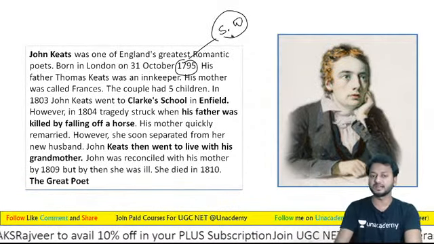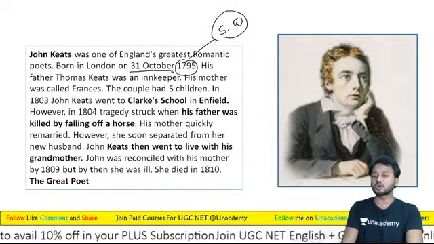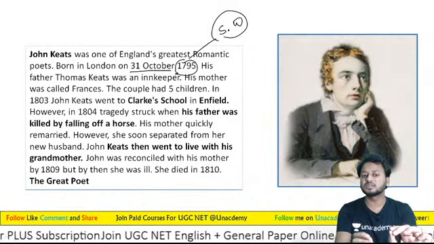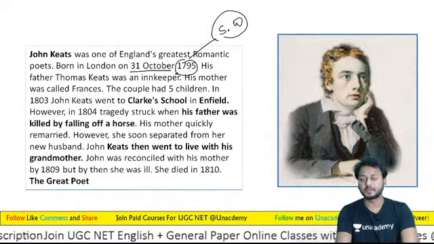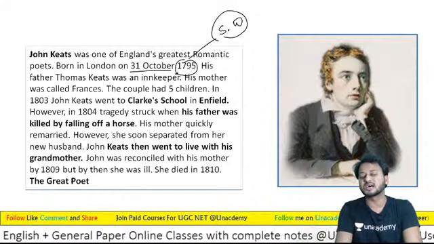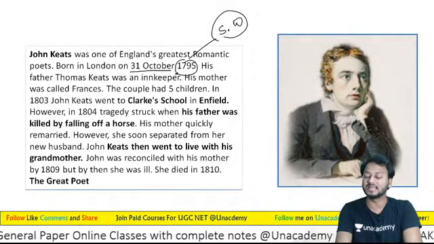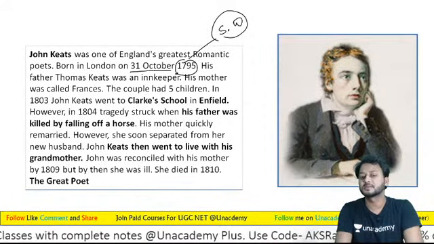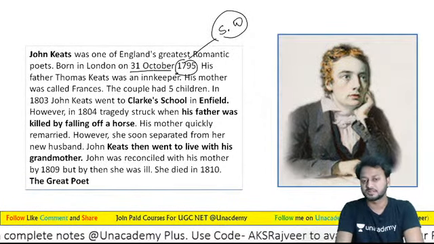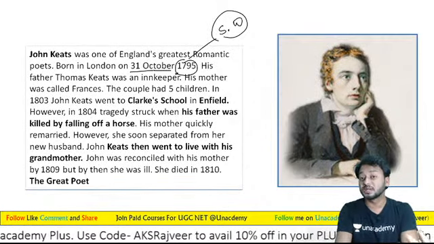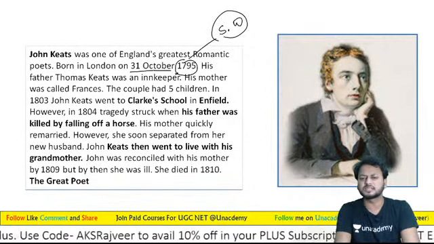And yes, on 31 October 1795, John Keats was born. But learners, आपको पता होना चाहिए कि he completed only 25 years and died. Immature death. His father was a stable keeper, or you can say innkeeper.